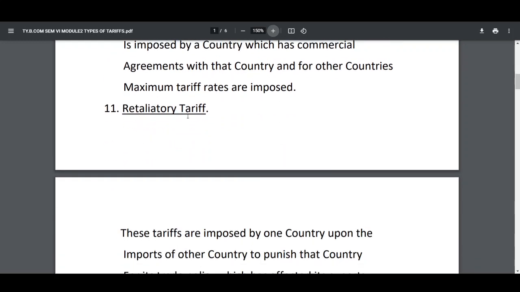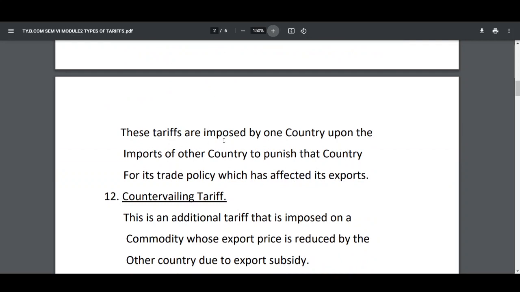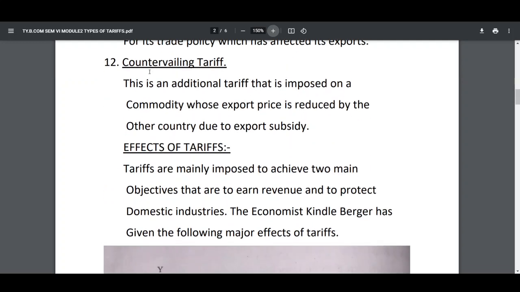11th, retaliatory tariff. These tariffs are imposed by one country upon the imports of other country to punish that country for its trade policy which has affected its exports. 12th, countervailing tariff. This is an additional tariff that is imposed on a commodity whose export price is reduced by the other country due to export subsidy.